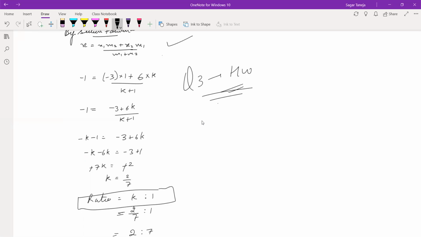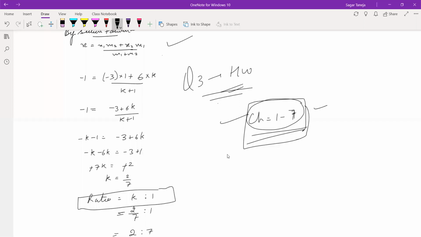After this, the revision process will get started. I am not completing one more chapter after this. Just revision, and the syllabus, you know, it is 1 to 7. Chapter number 1 to chapter number 7 is there in your syllabus. And for this syllabus, we will start our revision. And one more thing, the assignment I have given you, the discussion of that assignment will be this week, that I will tell you tomorrow.